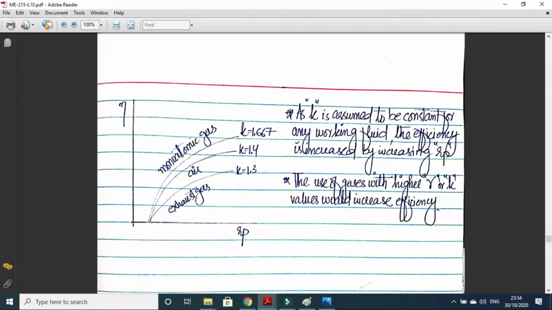We can plot the efficiency of the Brayton cycle like this. Efficiency on the y-axis, pressure ratio on the x-axis. We can see that if the pressure ratio is increasing, the efficiency also increases. And similarly, if we increase k, the efficiency also increases. This is similar to the behavior which we observed in the Otto cycle.